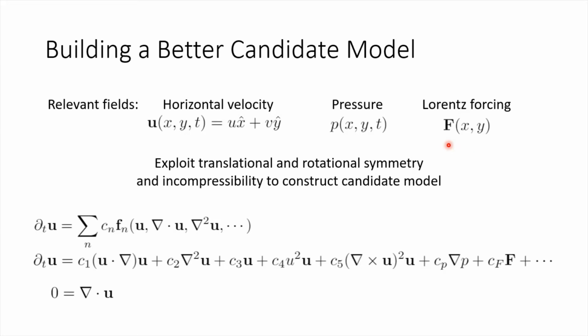We then write a sum of terms in these fields that respect the Euclidean symmetries of the system. We can add as many terms as we like, but here we remove the higher derivatives and terms of higher order in the velocity, forcing, and pressure gradient. We also assume that this flow is incompressible, which greatly limits the types of terms that can be used.